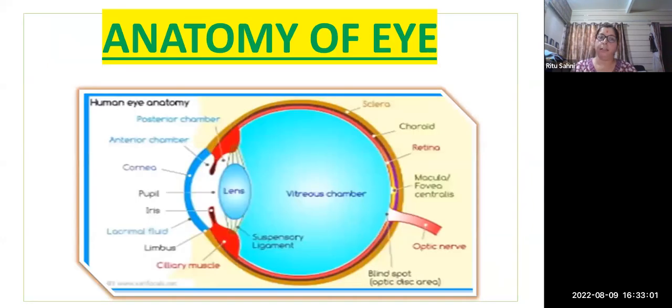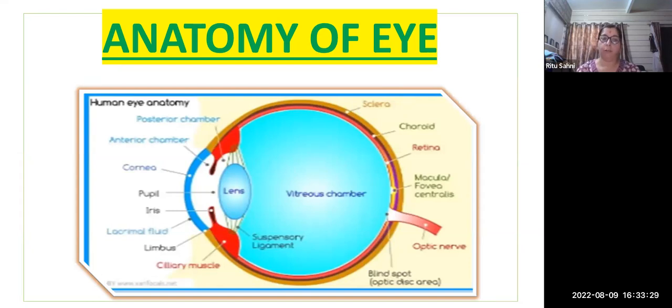So we are going to start with the anatomy, because as science students, we all know from our 10th to 12th class standard the anatomy of the eyes and what the structure of the eyes is. We all know how it is divided into three layers, how the lens works, how the retina is the main focus where the image forms, and how the optic nerve plays a major role for the nerve supply.